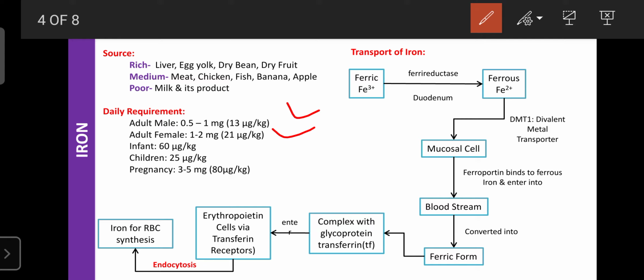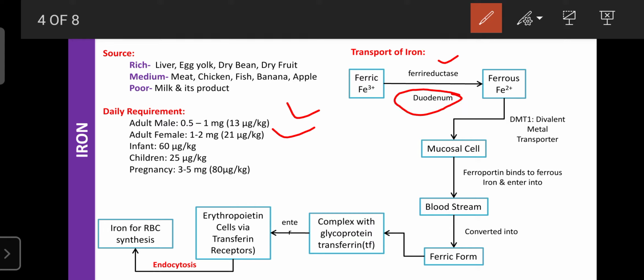So when the ferric form enters the duodenum, one enzyme is present, known as ferric reductase. It can convert ferric into ferrous, because the ferric form of iron does not get absorbed. When it is converted into ferrous, then only it is absorbed. That conversion depends upon the ferric reductase enzyme, which is found only in the duodenum.